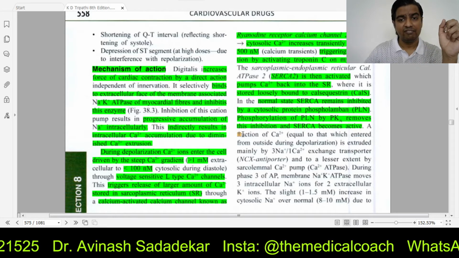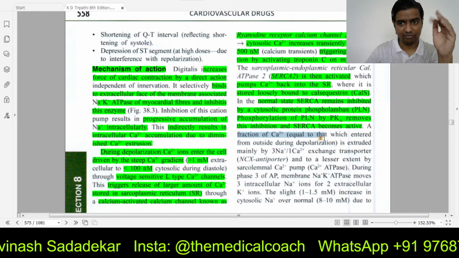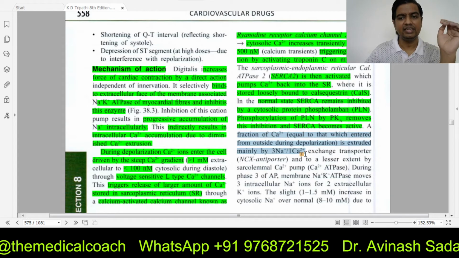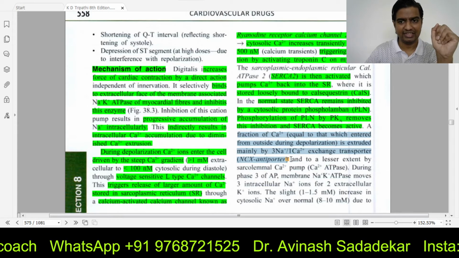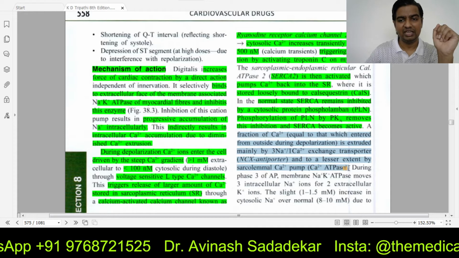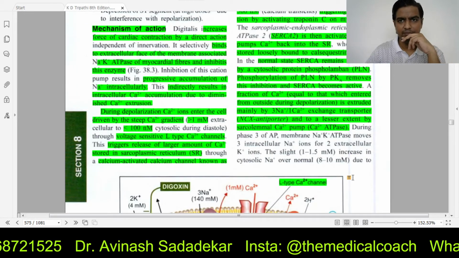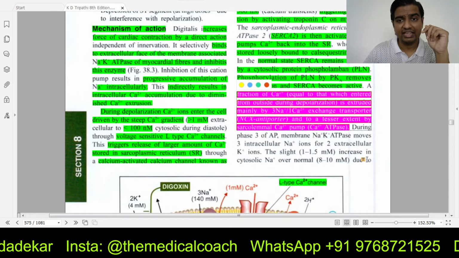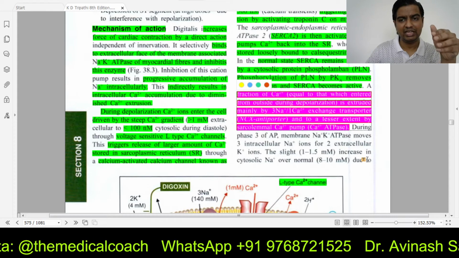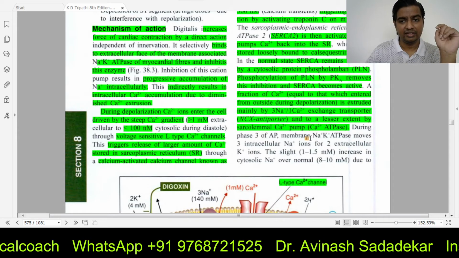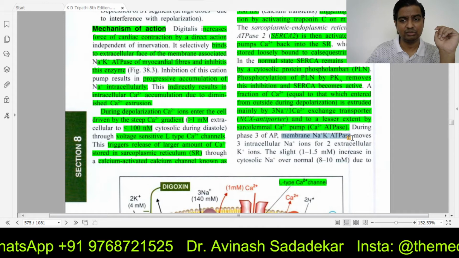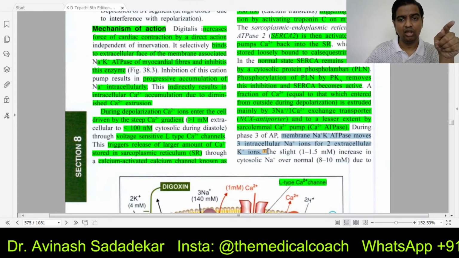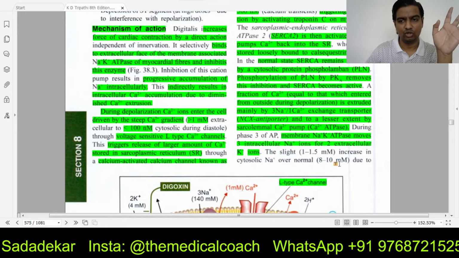Okay. A fraction of calcium, whatever came from outside, has to be thrown out. And how does it get out? By the 3 sodium 1 calcium exchanger, or the NCX pump, and by calcium ATPase. Simple. To allow this 3Na plus 1 calcium exchange transporter to work, it is necessary that the membrane sodium potassium ATPase moves 3 intracellular sodium ions outside for 2 potassium ions.